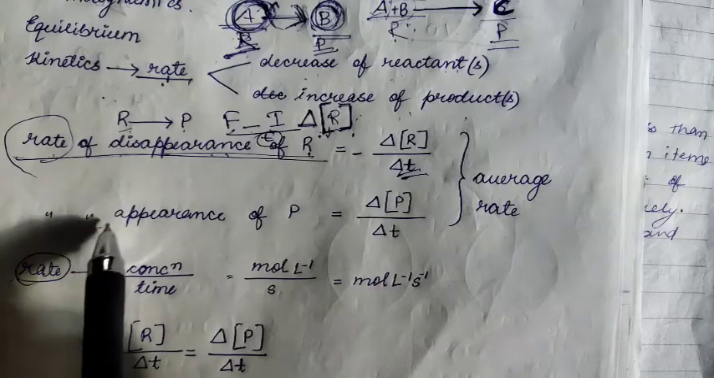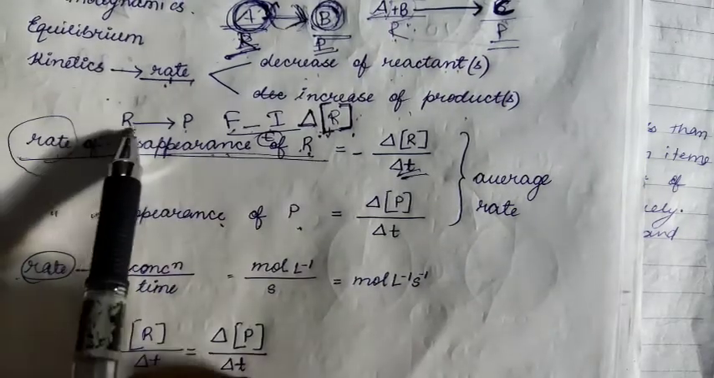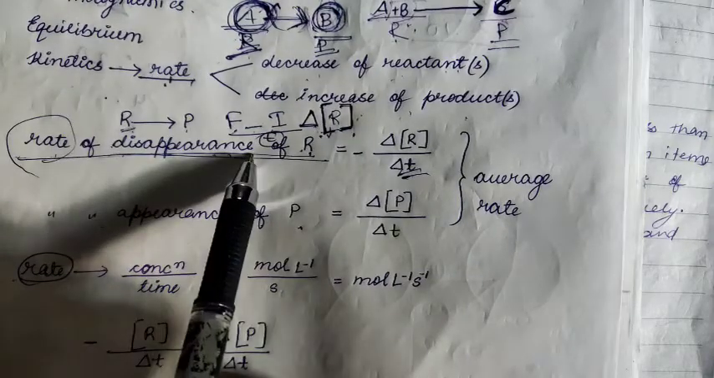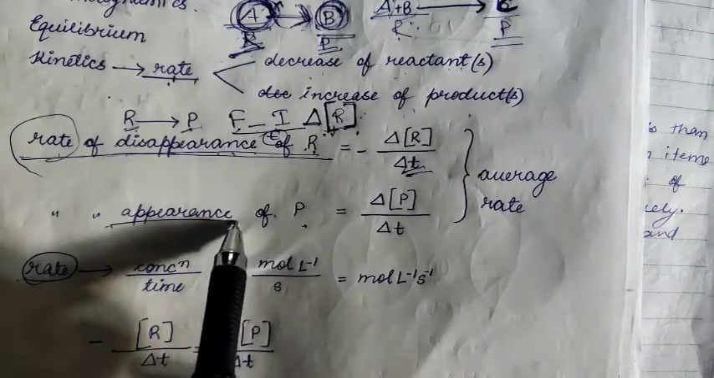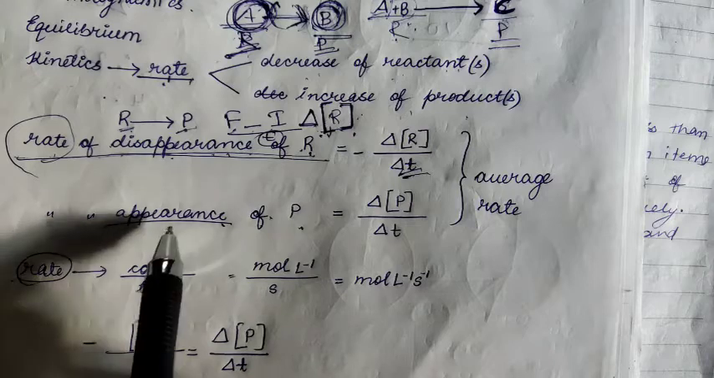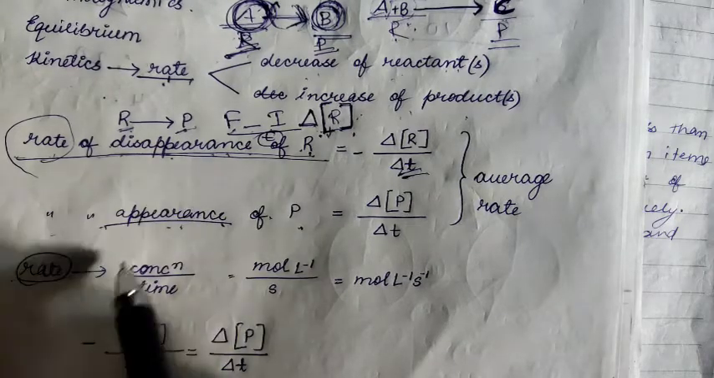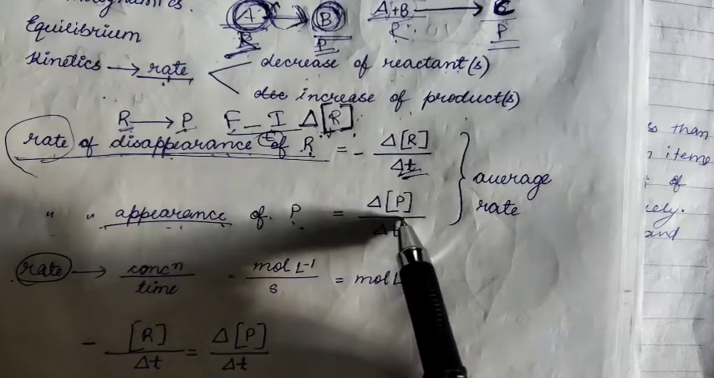Again, when we talk about appearance of P, remember here R will always decrease, that is why it is written disappearance, and P will always increase, that is why it is written appearance. Okay, you can also use the terms decrease and increase here. So rate of appearance or rate of increase of the concentration of product P is equal to delta P by delta t.